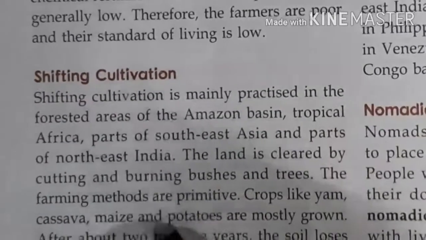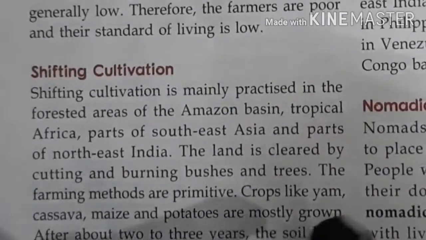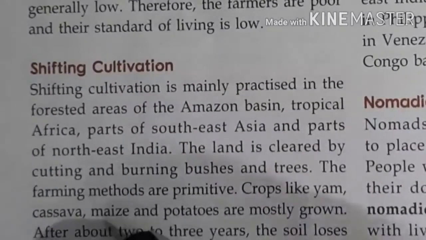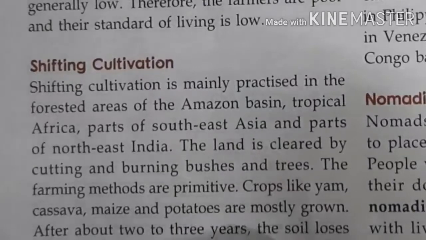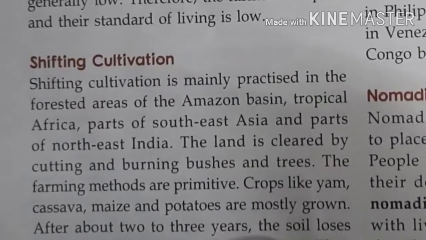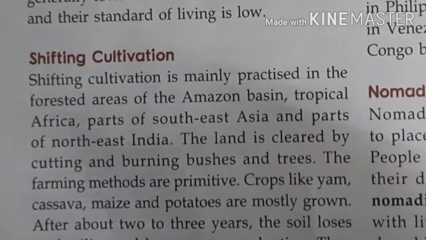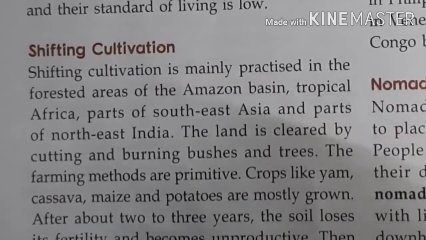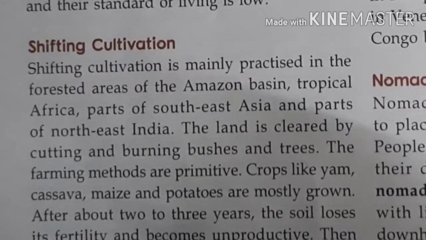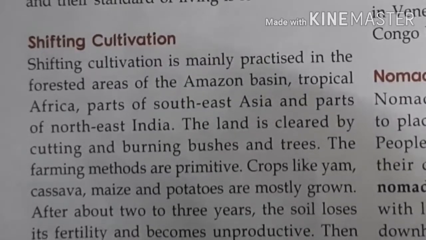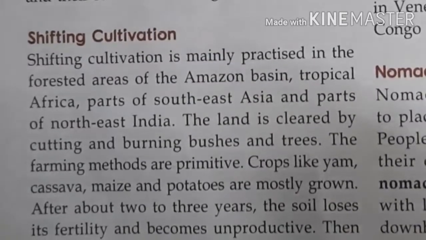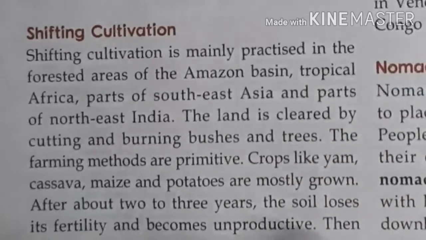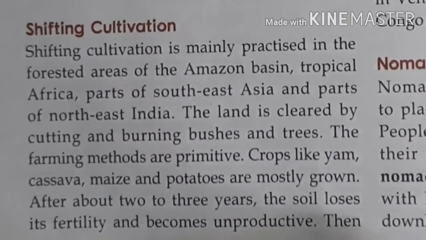This method is very primitive. Crops like yam, cassava, maize and potatoes are mostly grown in this type of farming. Shifting cultivation is used to grow potatoes. For about 2 or 3 years the soil keeps its fertility, after that it loses its fertility and becomes unproductive. After that nothing grows in it.